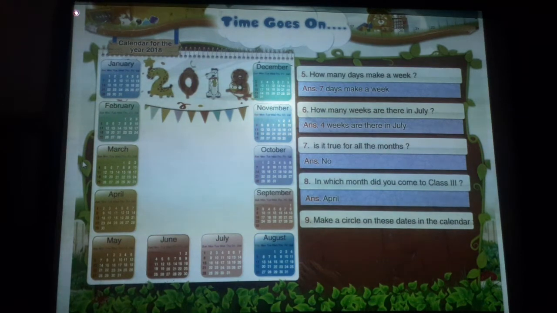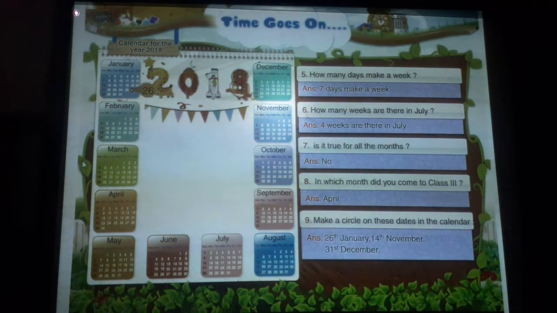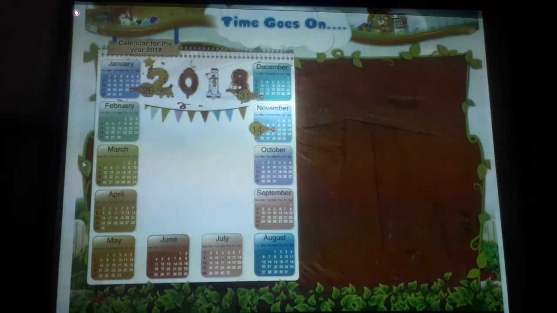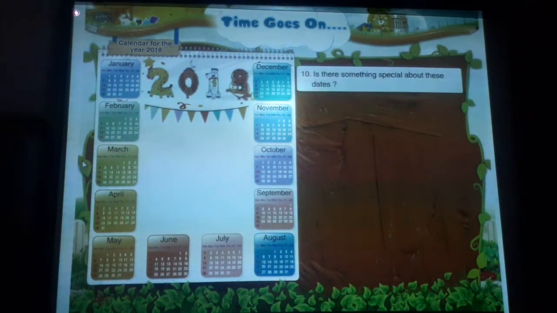Make a circle on these dates in the calendar. 26th January, 14th November, 31st December. Is there something special about these dates? Yes.